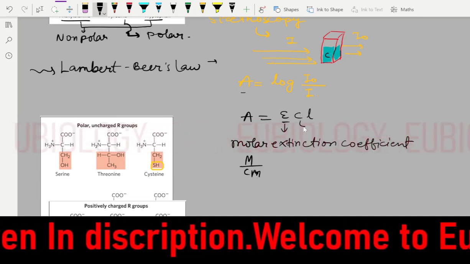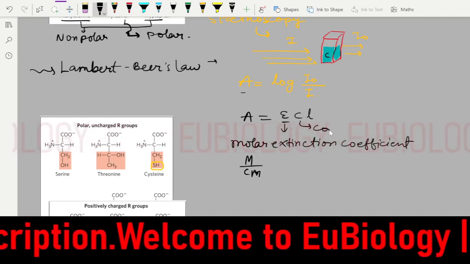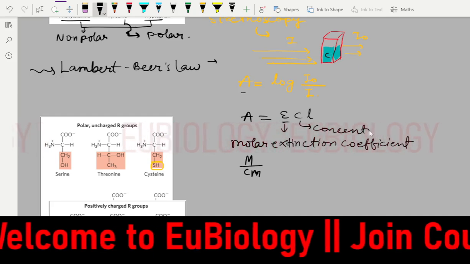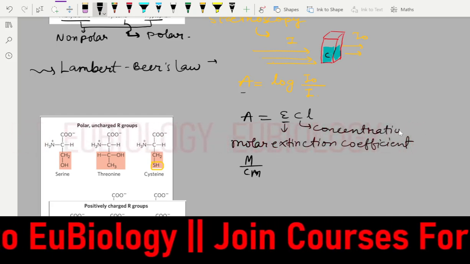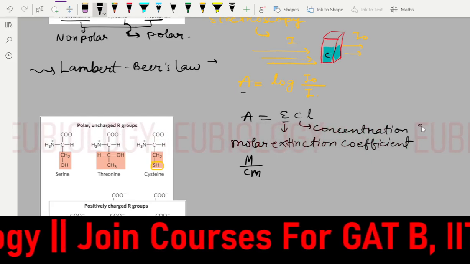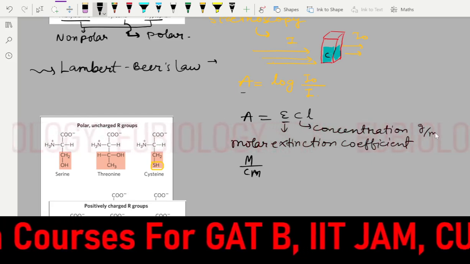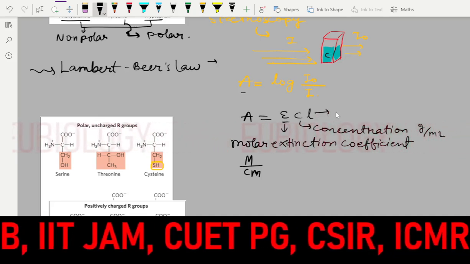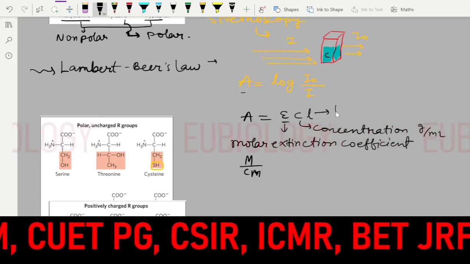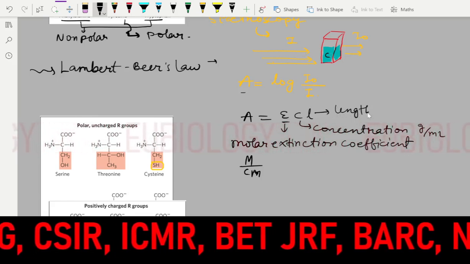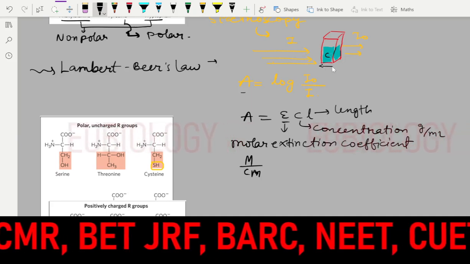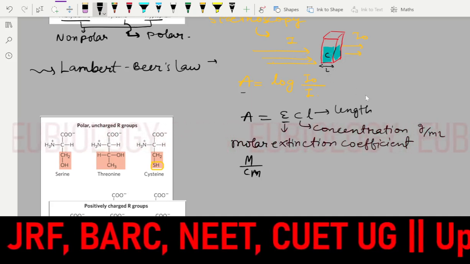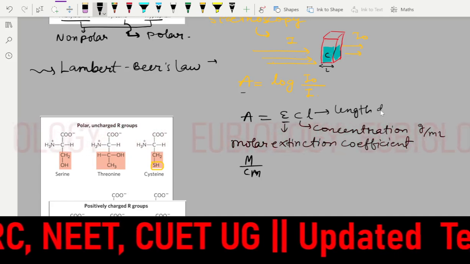And this is the concentration. Its unit will be what? Gram per ml. And this is the length, the length of this cuvette. How much length is it? The length is in decimeters.